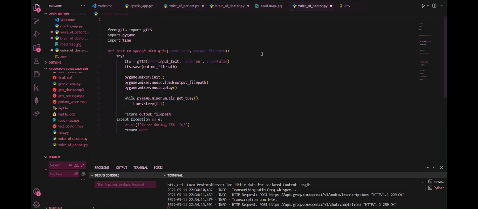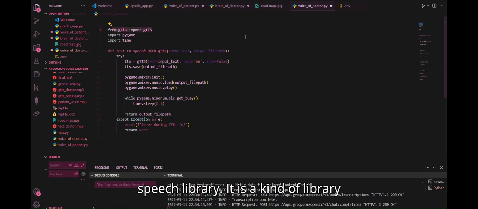Now there is a third file which is the voice of doctor. The information we get after importing our voice as well as an image, we will get some information from the brain of doctor, which will be converted to text to speech using gTTS. What is gTTS? It is the Google Text to Speech library.